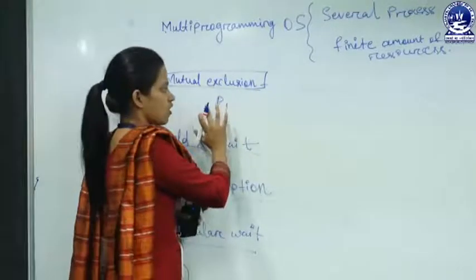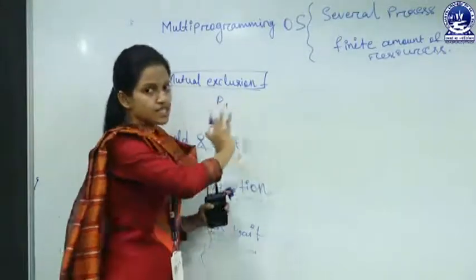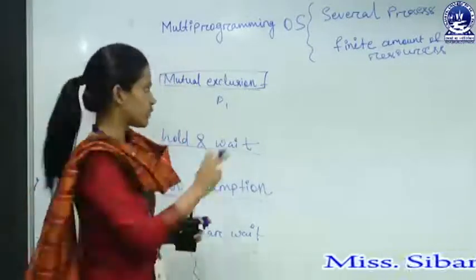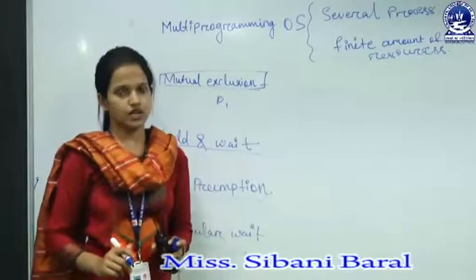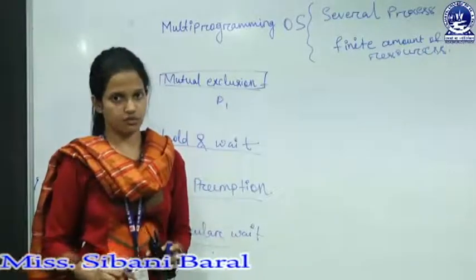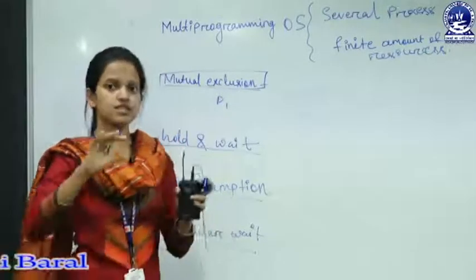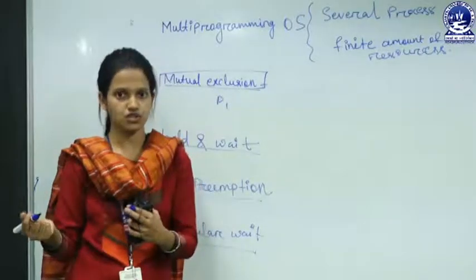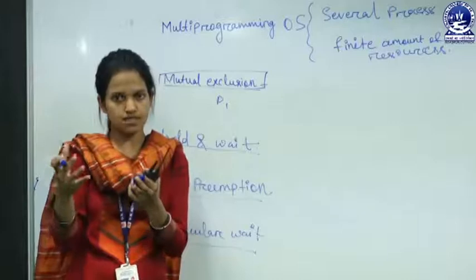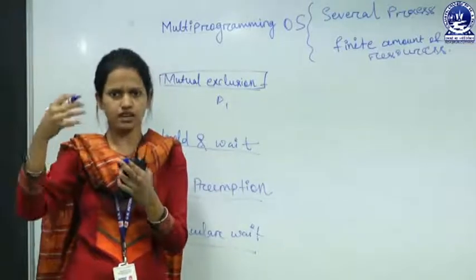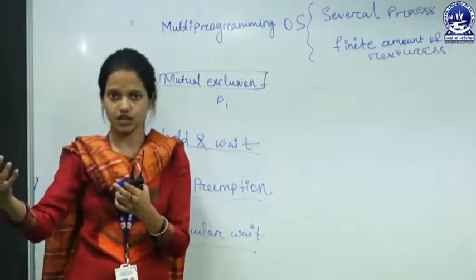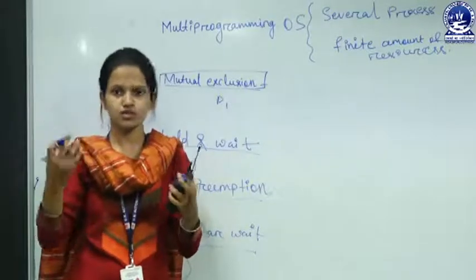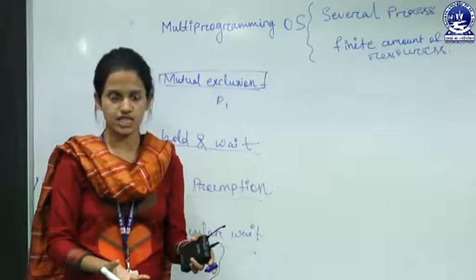Then all five processes cannot request the CPU at one time. Only one process can request the CPU at one time. If five processes are requesting the CPU, then obviously there will be starvation and a waiting state. Maybe all processes cannot acquire the CPU at one time, and maybe among them two or three processes go to the waiting state.